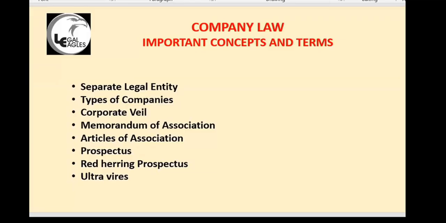There is one person, Solomon. He started a company called Solomon and Company Limited. In Solomon and Company, there are 1,000 shares. 999 shares are with Solomon, and one share is with his wife.